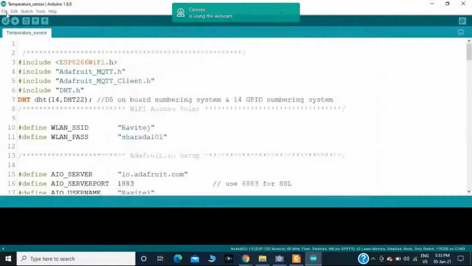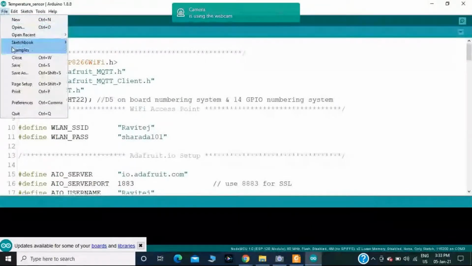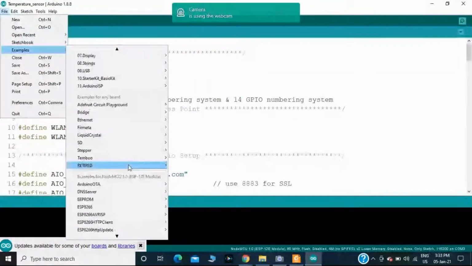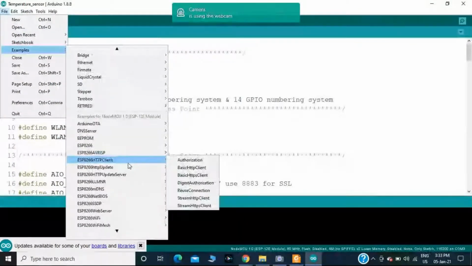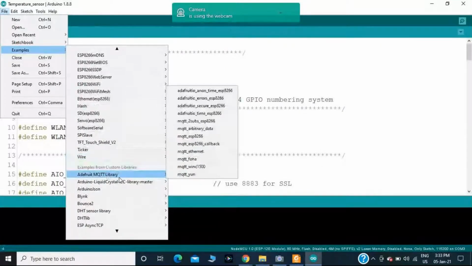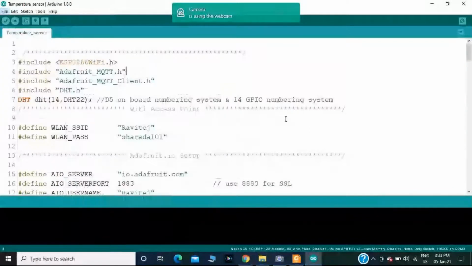Then under the file menu you will have the examples. At the bottom you will get the Adafruit MQTT library, because within this Adafruit package you will have the libraries related to the MQTT protocol. In this example, I have taken the DHT sensor.